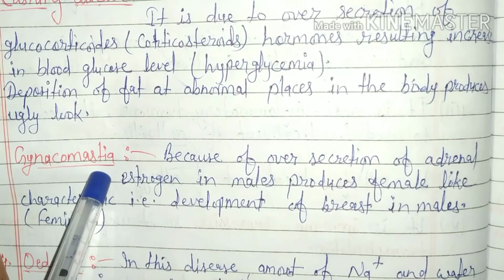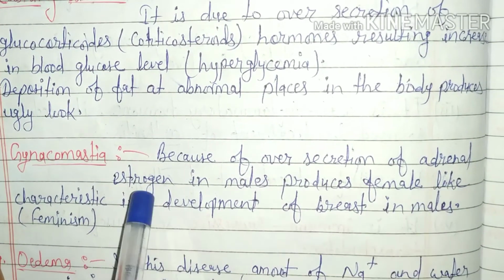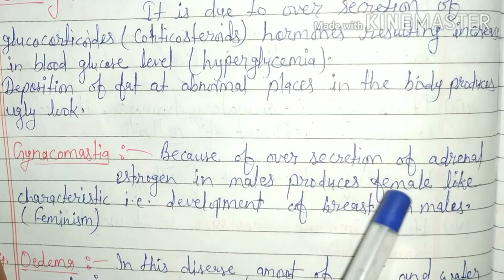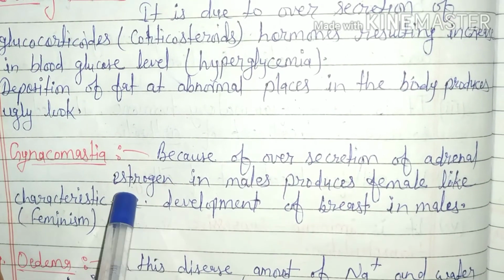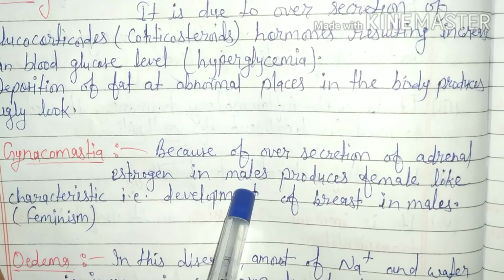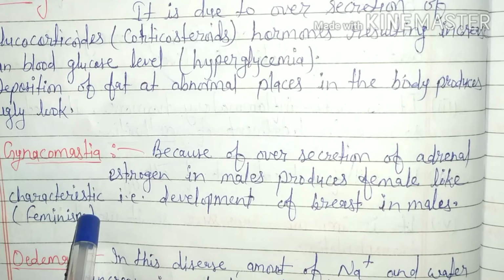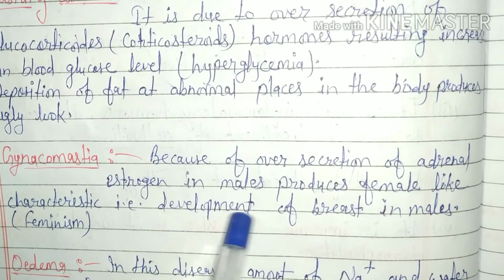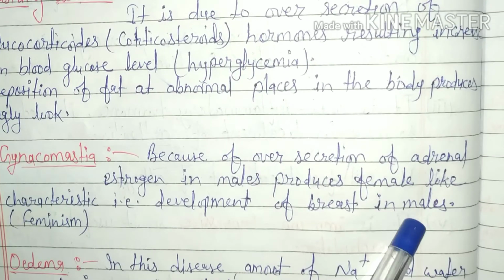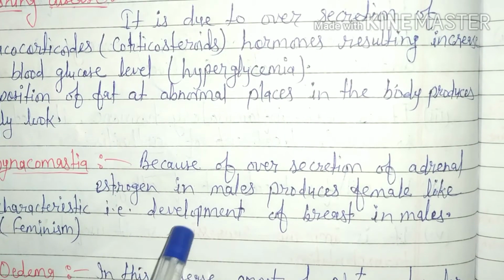It also occurs due to oversecretion of adrenal cortex hormone, which is the sex hormone estrogen in males, producing female like characters. It means development of mammary glands in males which shows feminine characters in males.